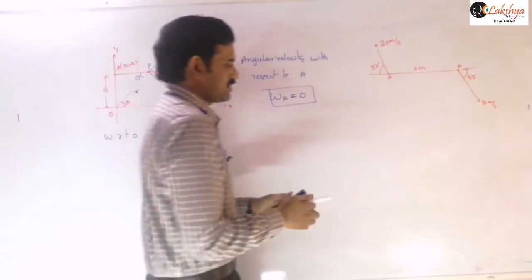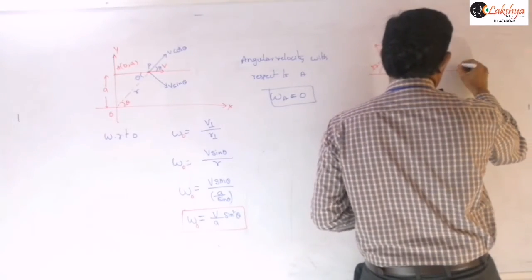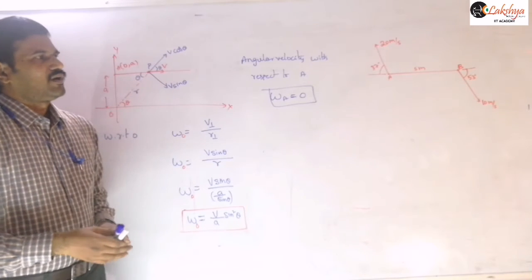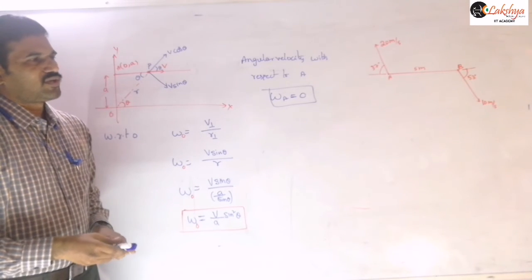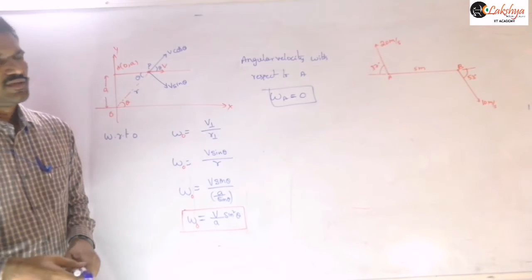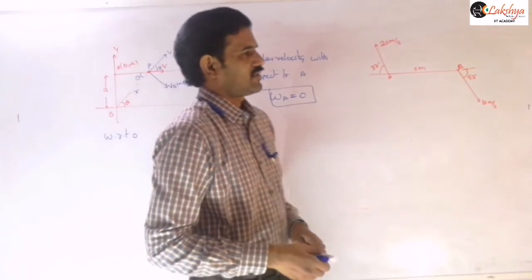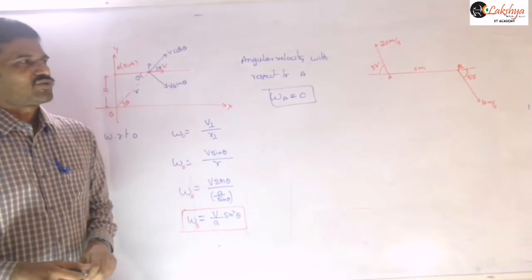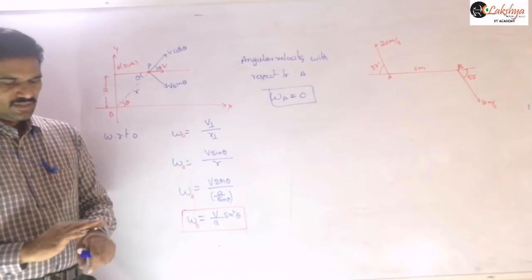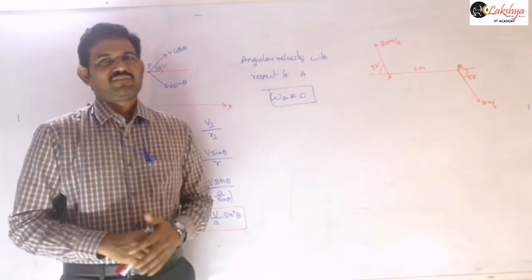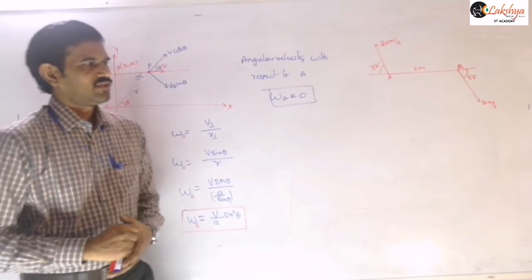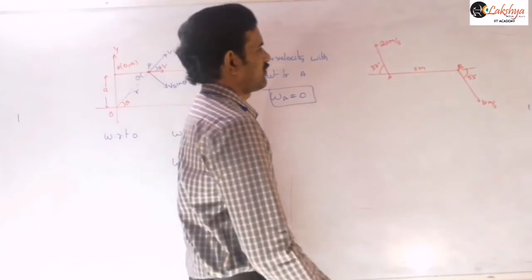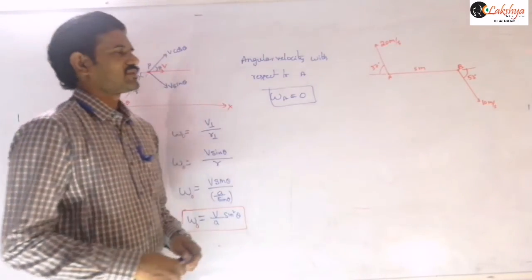Two particles A and B, this is point B. Two particles A and B are moving or having velocities as shown in the figure at some instant. Find the angular velocity of A with respect to B at that instant.